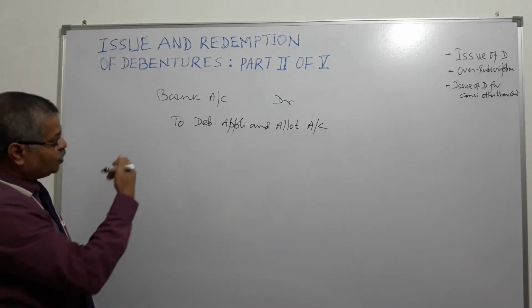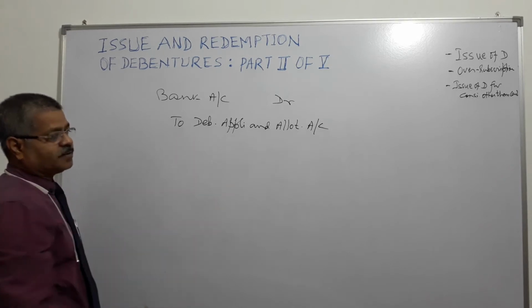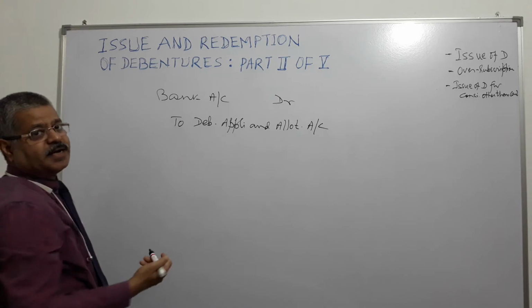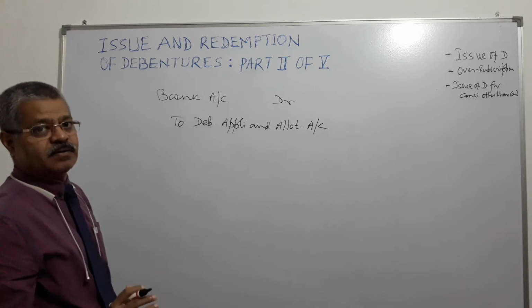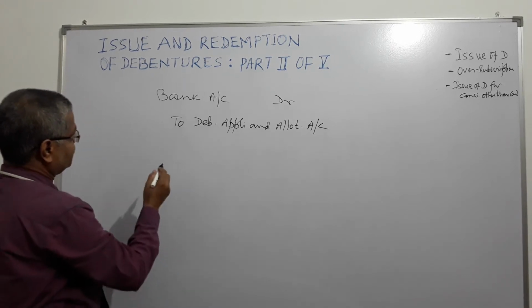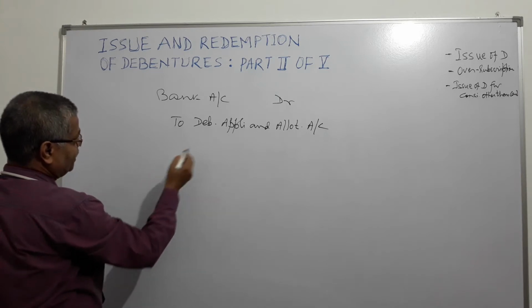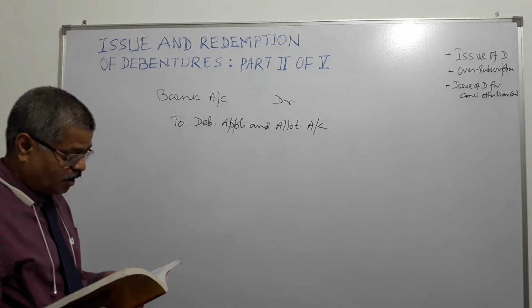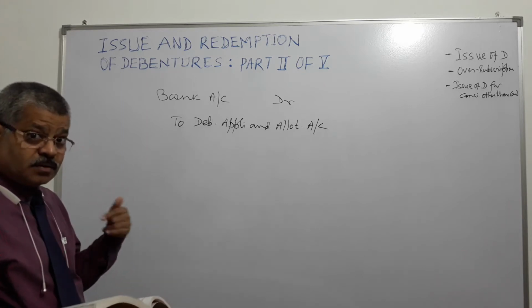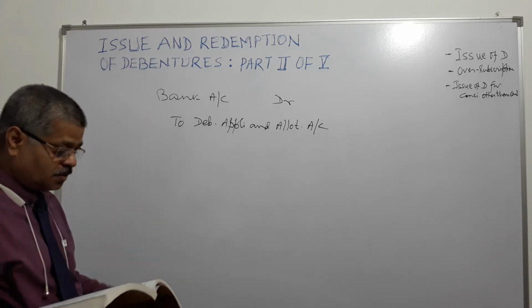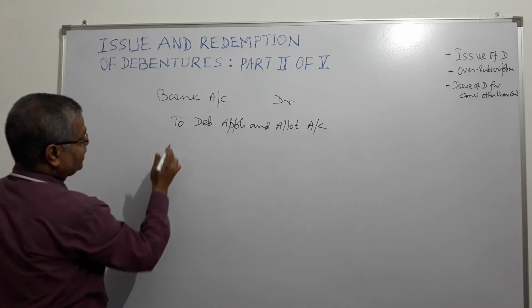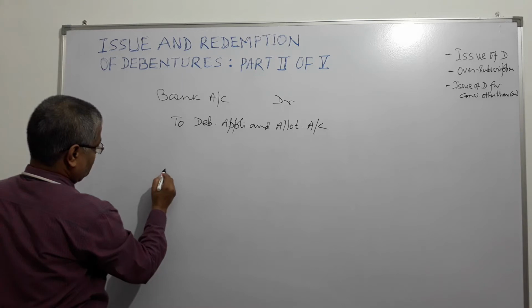And how will this amount be adjusted? This account will be debited and debenture account will be credited by that amount, right? So debit will be debenture application and allotment account when the allotment process is done, right? This credit entry will be reversed.